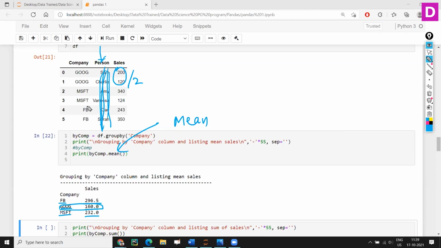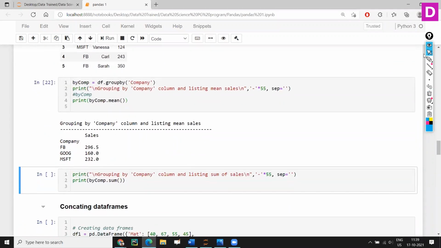It won't give any error, but it will ignore it. Whatever data you see with respect to sales are all mean data, because I mentioned mean: group it, take that group, mean. Very simple coding.